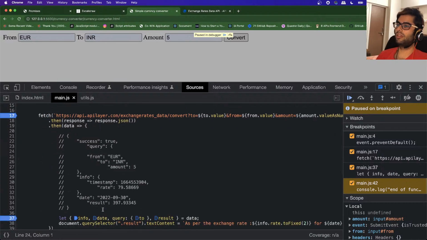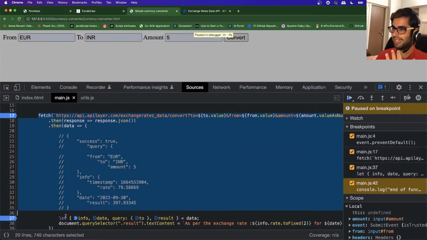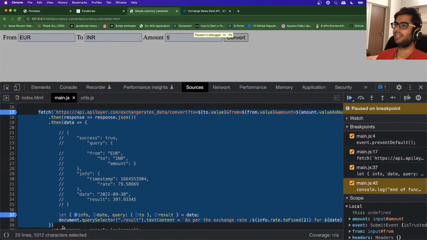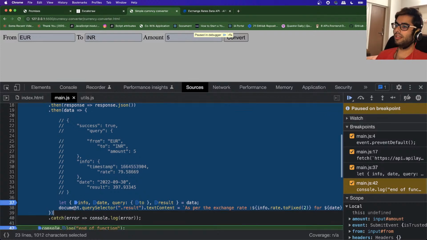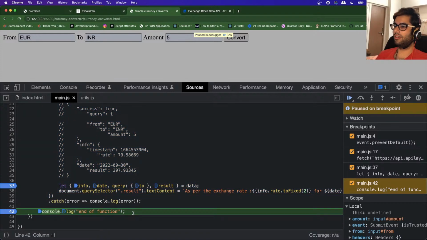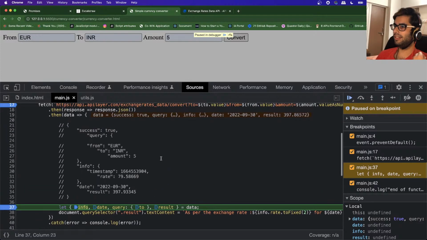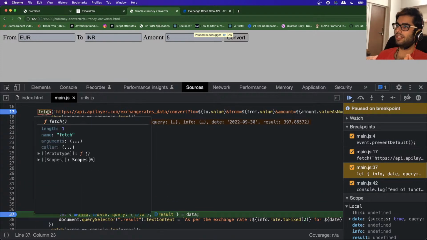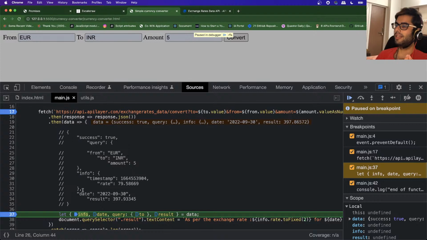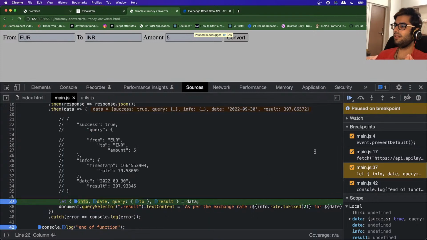But because a promise is asynchronous, these statements are skipped until the outcome is available, and we move directly to this statement. If I proceed, you can see that it logged "end of function" first, and once the response was available, it came inside the fetch block and these statements are now being executed.